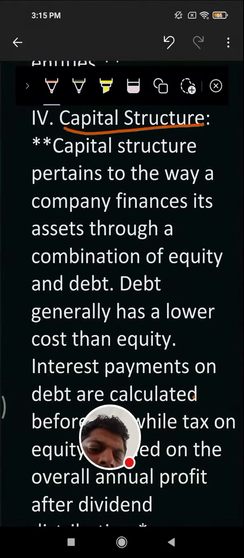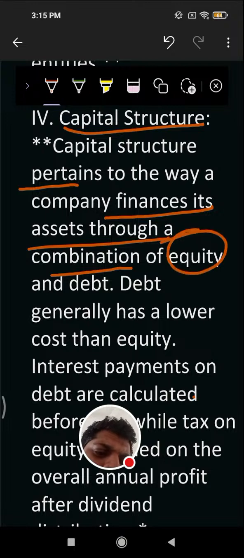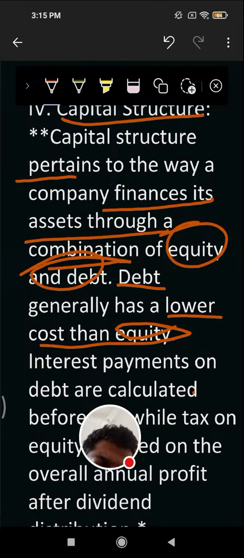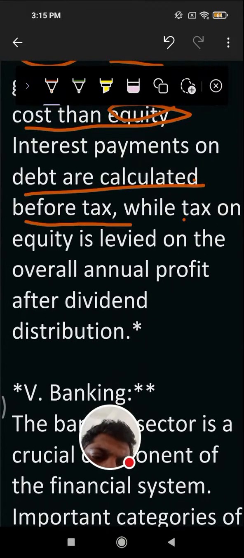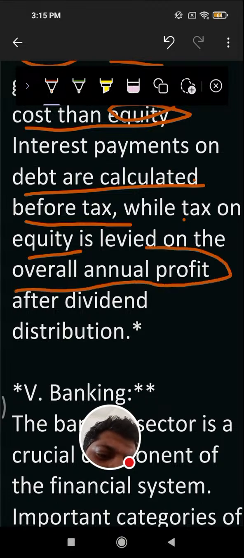The capital structure pertains to the way a company finances its asset through a combination of equity and debt. Capital structure we learned before. Debt generally has a lower cost than equity, and interest payment on debt is calculated before tax, while tax on equity is levied on the overall annual profit after dividend distribution.